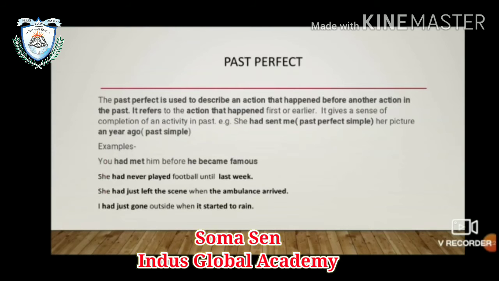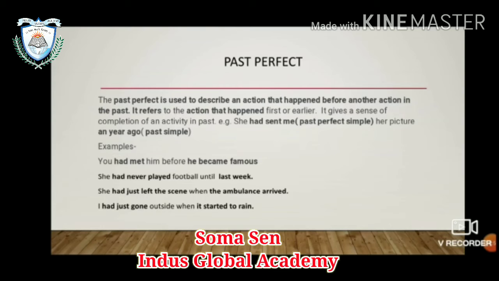We move on to past perfect. Past perfect is used to describe an action that happened before another action in the past. So there are two actions: one is an action happening before an action, and the time or the event of the action that had happened along with that action.